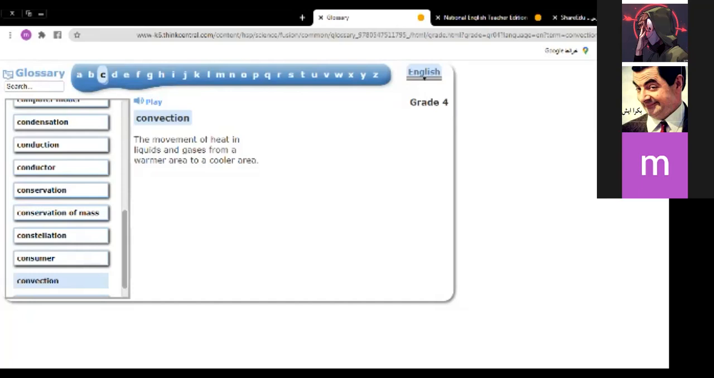Abdulaziz, what is convection? The movement of heat in liquids and gases from a warmer area to a cooler area. Thank you.